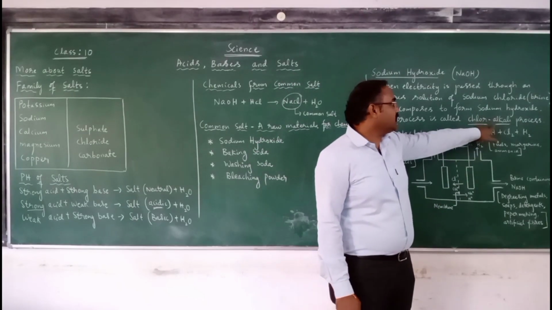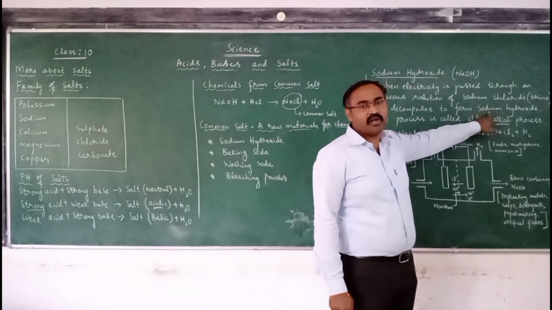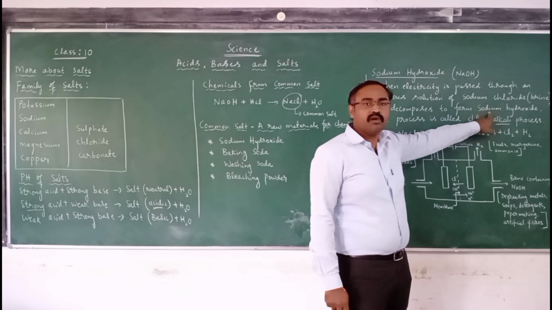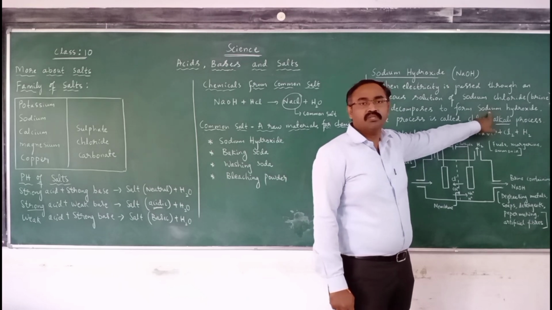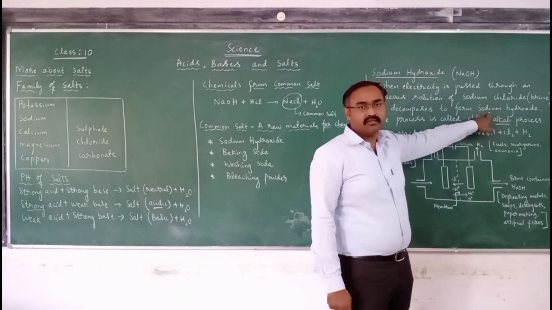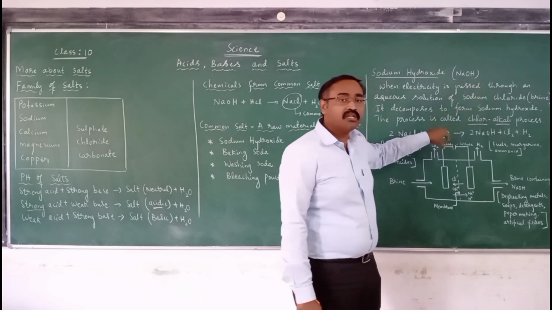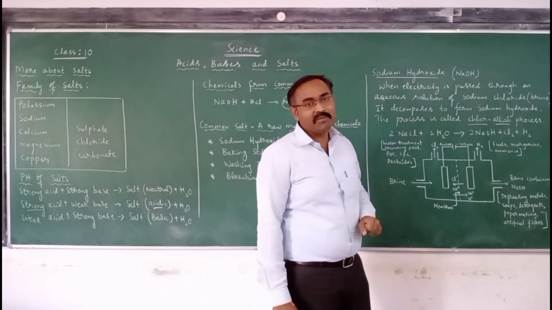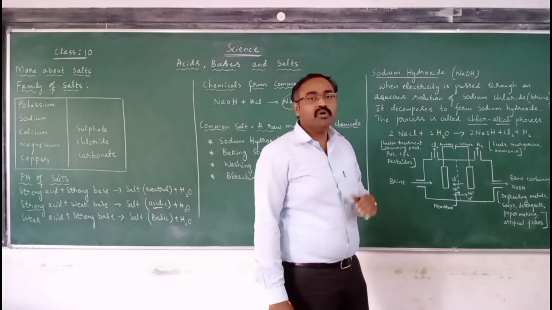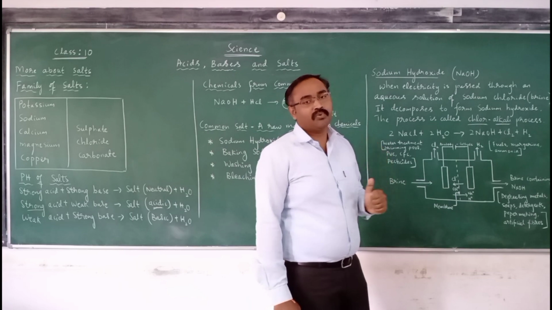Here, alkali is the sodium hydroxide. Sodium hydroxide is a base which is soluble in water and is called an alkali. Along with the preparation of sodium hydroxide, chlorine is formed as a byproduct. So the name chloralkali process.